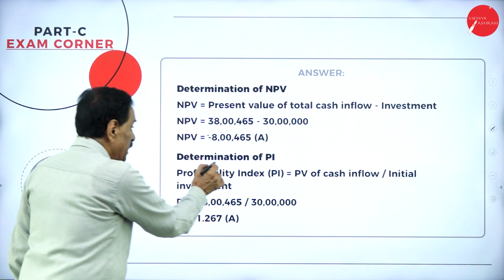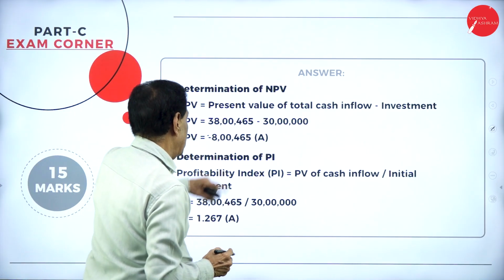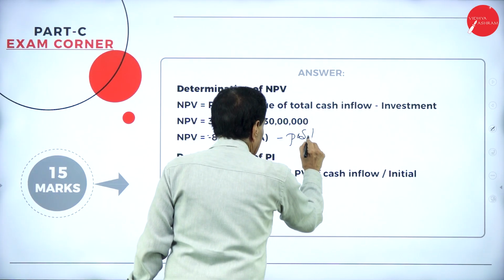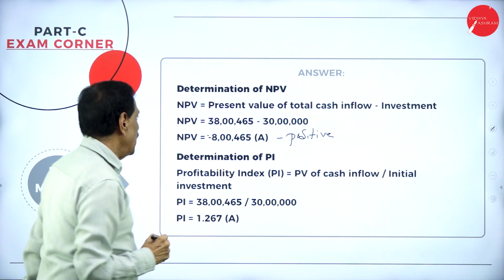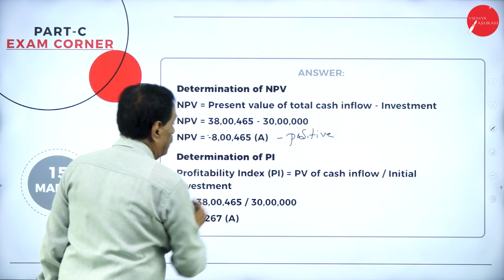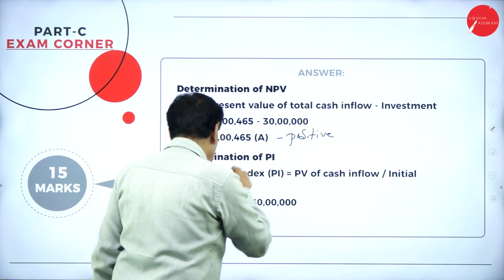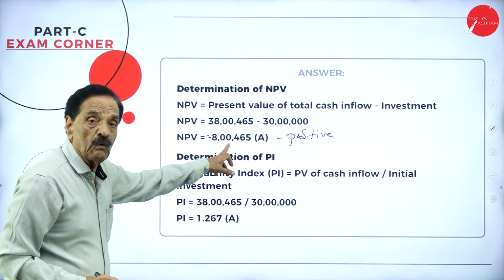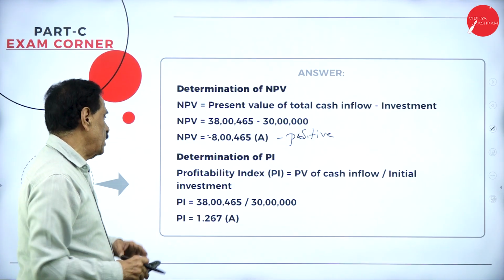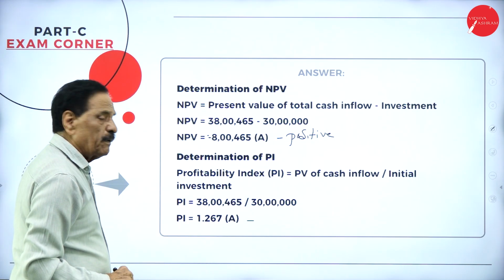Determination of this: NPV is positive, 8 lakh 465. Determination of profitability index. Profitability index is cash inflow divided by initial investment. What is your cash inflow? 38 lakh 465 divided by 30 lakh, it comes to 1.267. You have got 1.267.